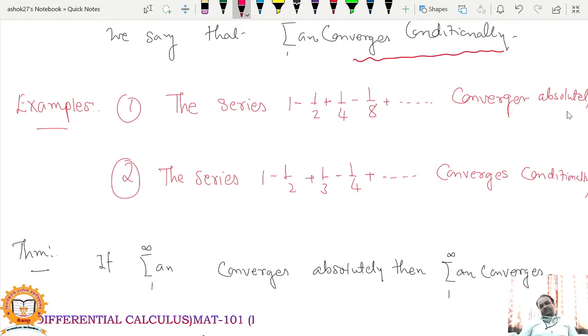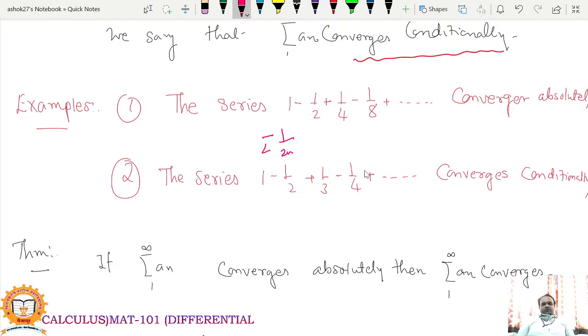This series converges absolutely, because if you take the series of mod terms, you'll get summation 1/2^n, and this series is a convergent series. So both this series as well as its absolute series, or series of mods, converge.